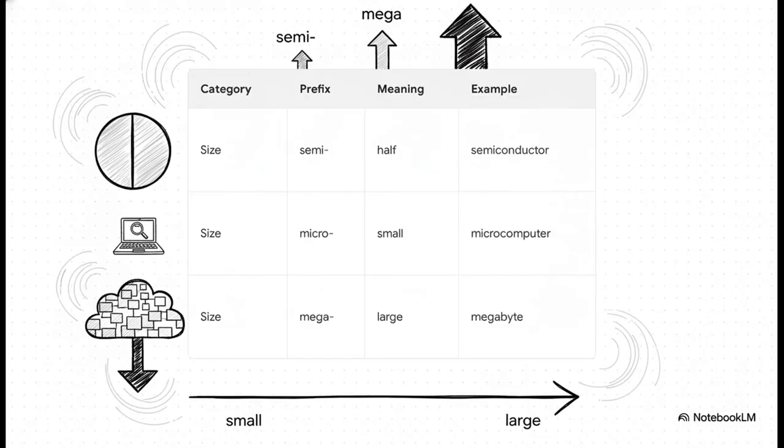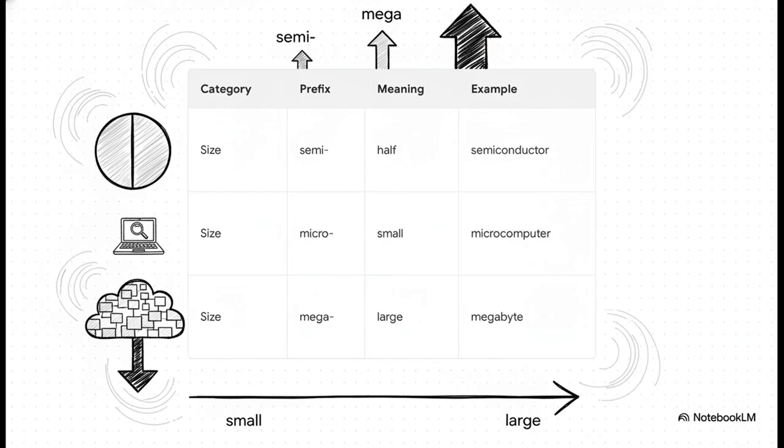Then we have size prefixes, and these act as instant visual indicators. They range from semi, meaning half or partly, down to micro for something small, all the way up to mega for something incredibly large. So it makes total sense that a microcomputer is small and a megabyte is a huge chunk of data.